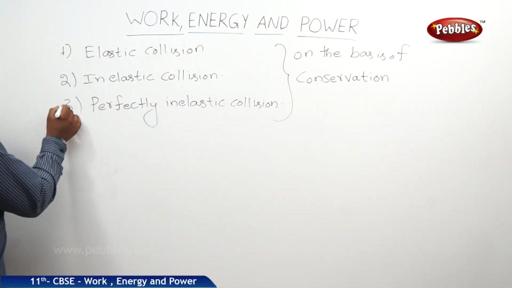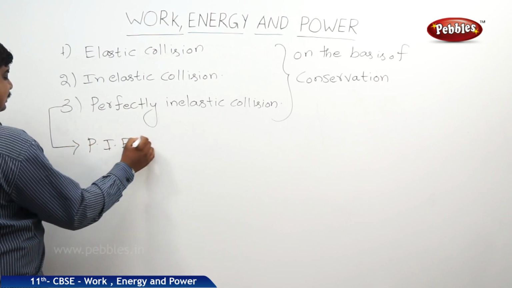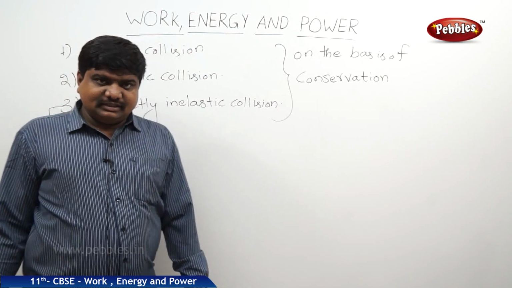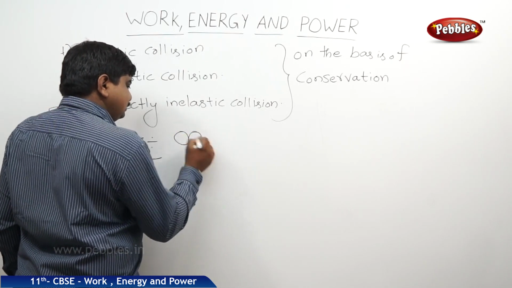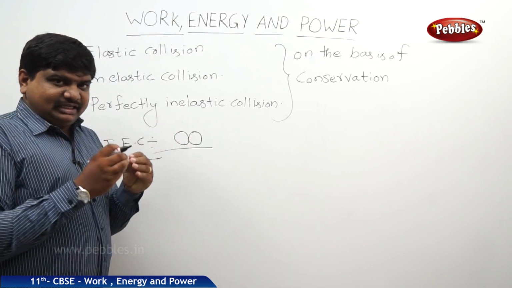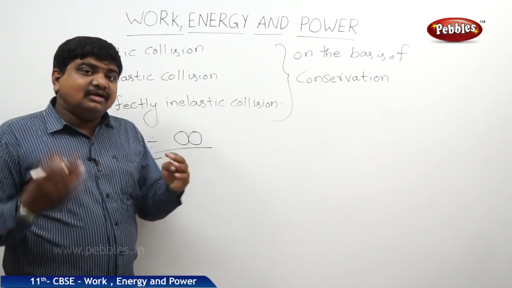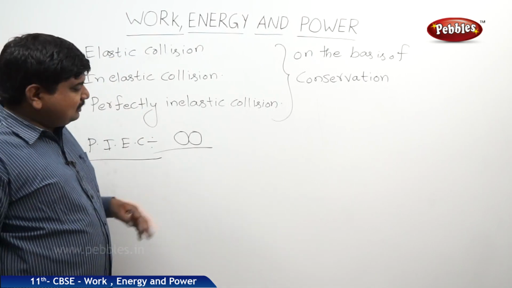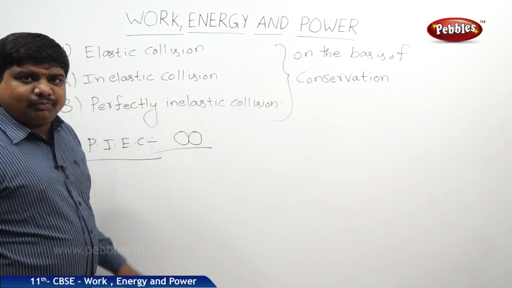The third example is perfectly inelastic collision. In short form we can write PIEC. What is the meaning of this perfectly inelastic collision? There are two objects. Once they collide with each other, after collision took place, these bodies both will stick together and move with common velocity. There is no possibility to separate these bodies after the collision. In the first type and second type, you can expect the separation after collision, but in the third one, not possible.